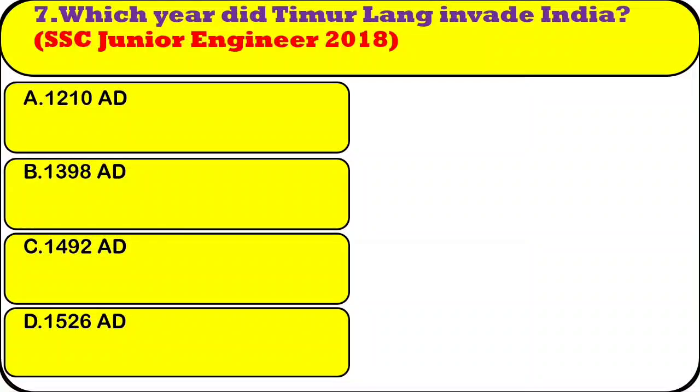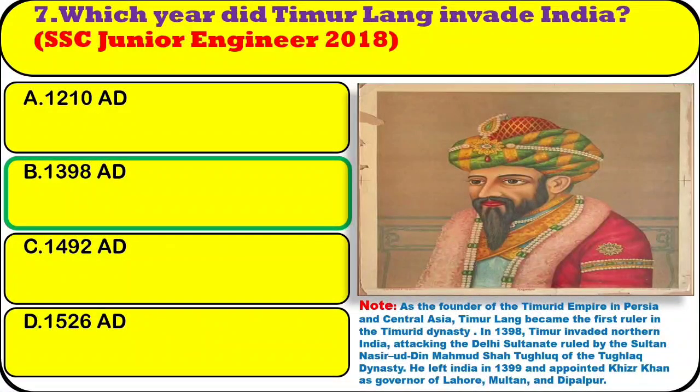1398 AD. Note: as the founder of the Timurid Empire in Persia and Central Asia, Timur Lang became the first ruler in the Timurid dynasty. In 1398, Timur invaded northern India, attacking the Delhi Sultanate ruled by the Sultan Nasir ud-Din Mahmud Shah Tughlaq of the Tughlaq dynasty. He left India in 1399 and appointed Khizr Khan as governor of Lahore, Multan, and Dipalpur.